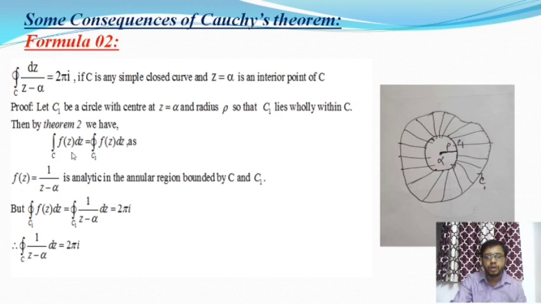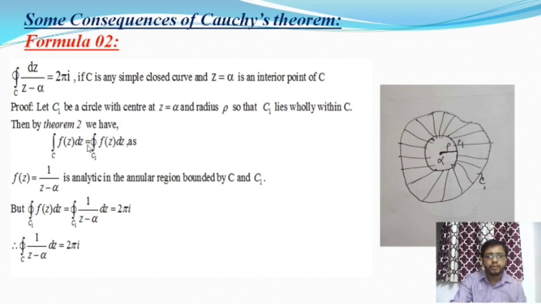If there are two closed curves and one curve lies within the other, then the integral value over the curve C is equal to the integral value over the curve C1, where C1 lies within C. So the integral values over these two curves are equal. This is the second theorem on Cauchy's consequences.